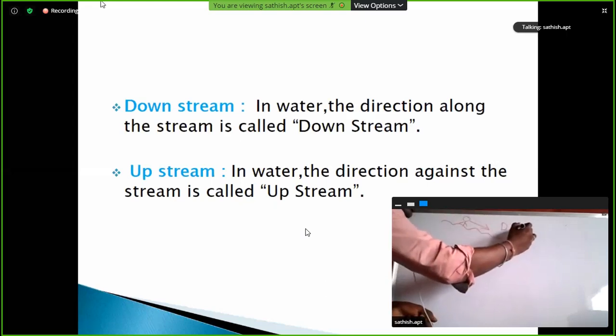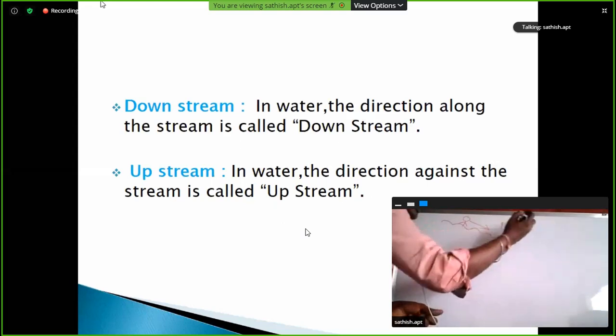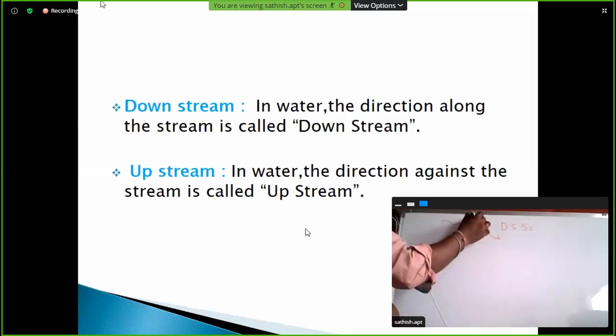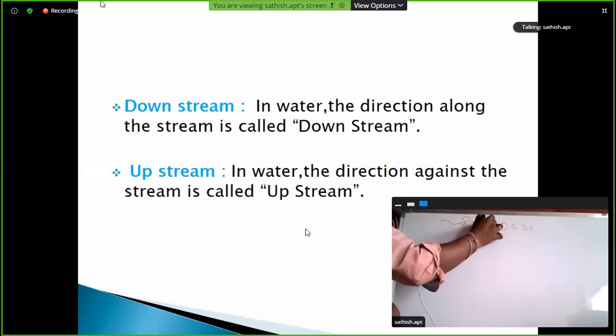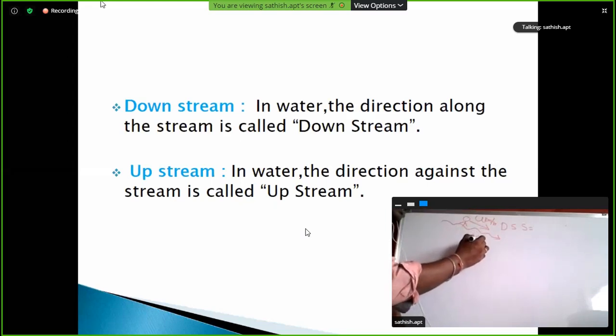Here u kilometers per hour is the speed of a person or boat, and v kilometers per hour is the speed of the stream or current.